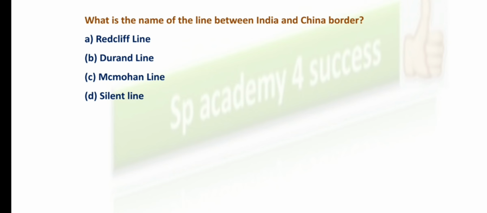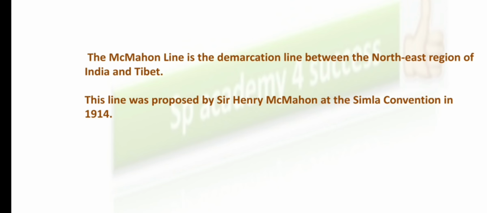lines also. Radcliffe line, Durand line. What are these? Radcliffe line, Durand line. No doubt, McMahon line is a line between the northeastern region of India and Tibet. Okay, and this McMahon line was proposed by Sir Henry McMahon at the Shimla Convention in 1914.